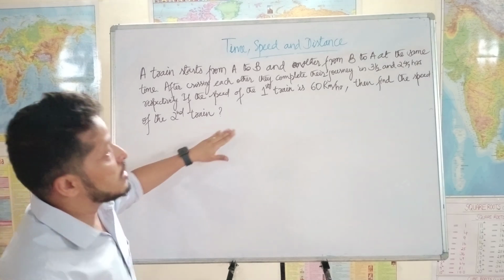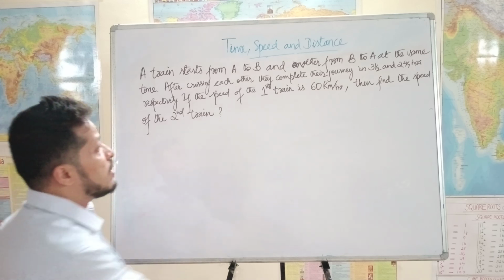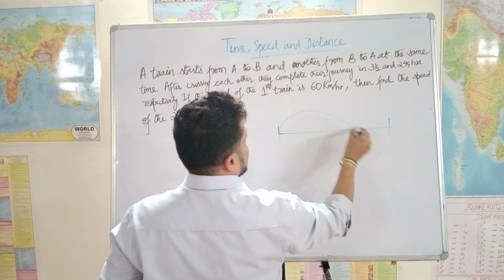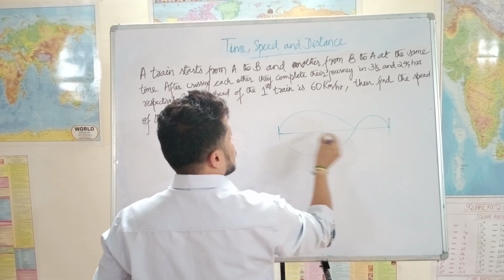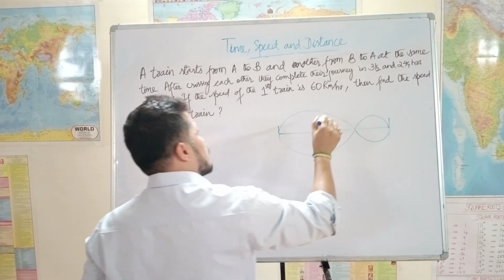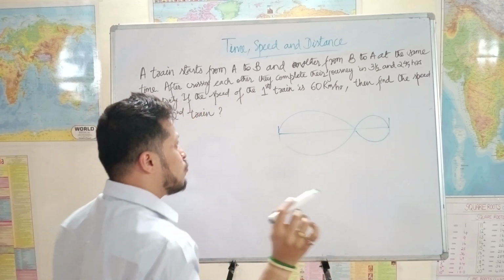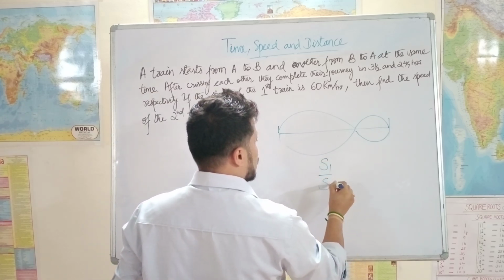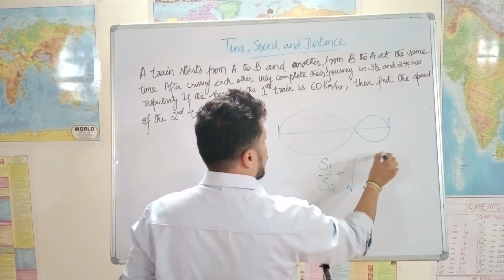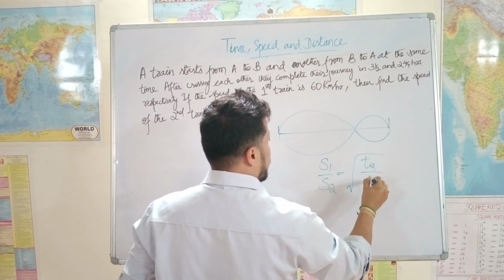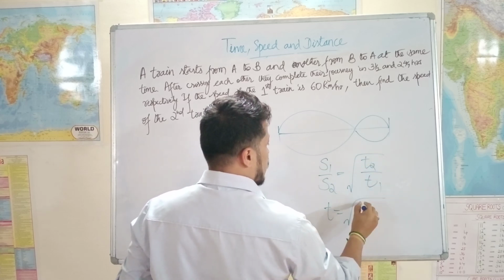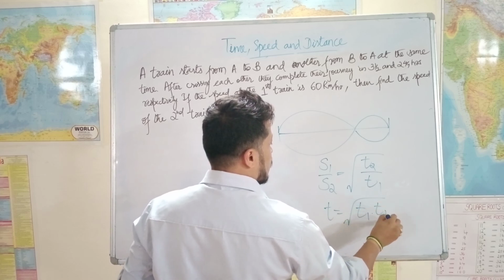See, this is the special case that we discussed where two parties meet each other and go to each other's destination. Do you remember? We had two formulas. One is speed ratio S1 by S2 is equal to square root of T2 by T1, and T is equal to square root of T1 T2, right?